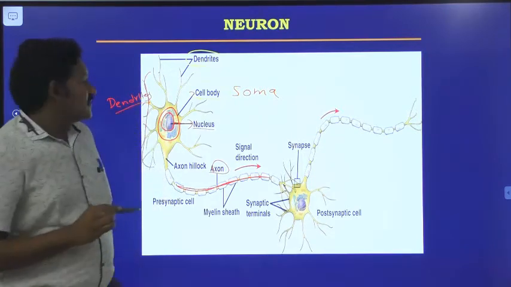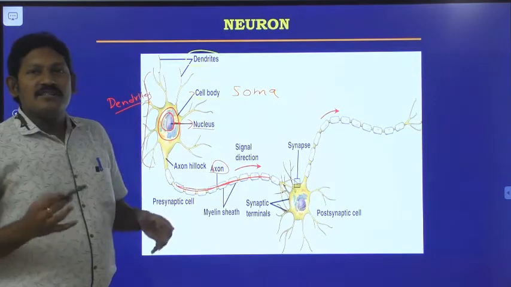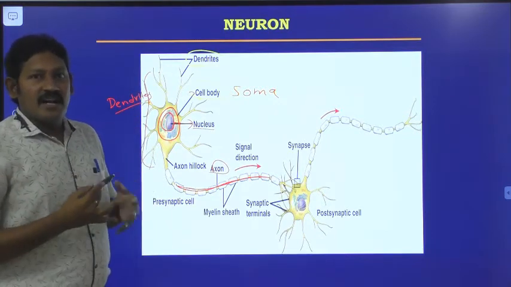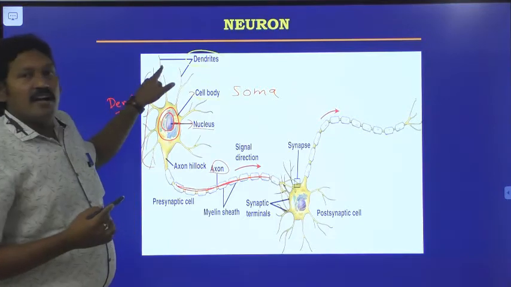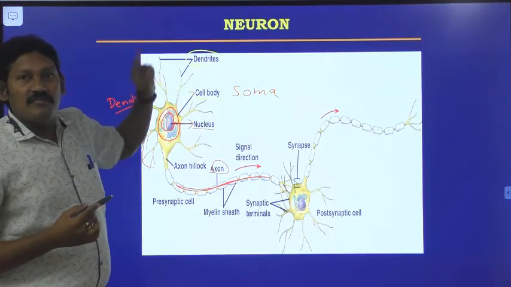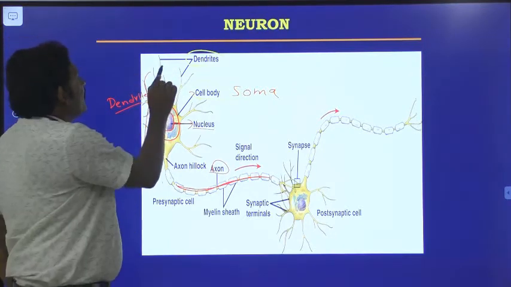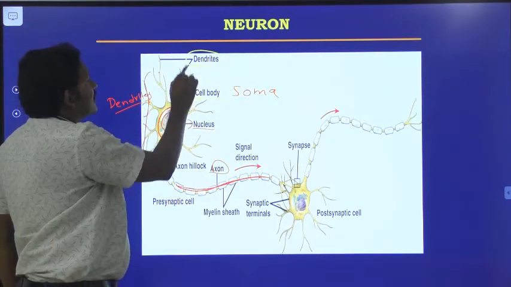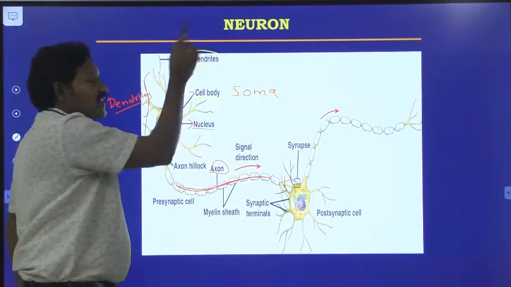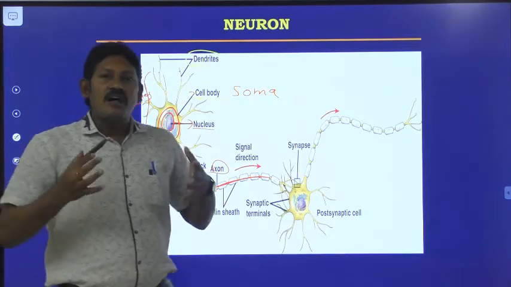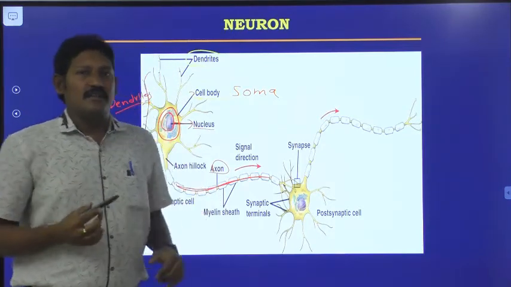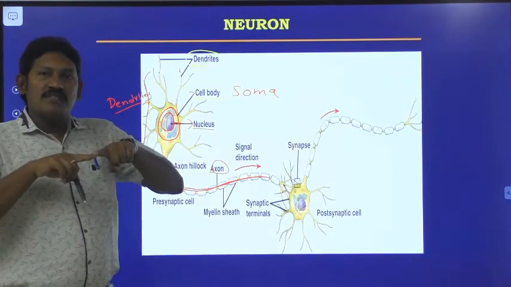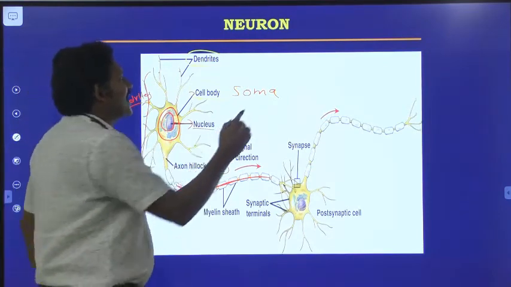So all the neurons are interconnected with one another. The dendrite of one neuron is connected with the axon of another neuron. This is a dendrite connected with the axon of another neuron, and this one too, and this one too. Like that, all the neurons are connected with one another. The place where two neurons are connected, we call it a synapse.